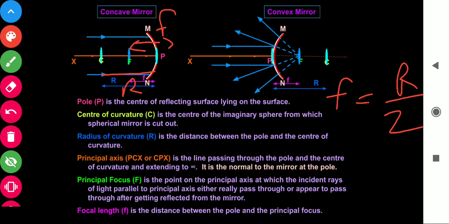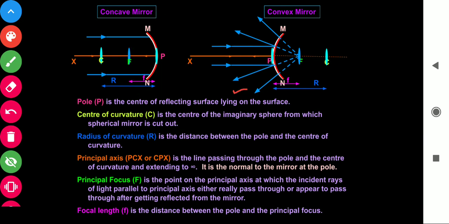What is the principal focus? When parallel incident rays come parallel to the principal axis, then after reflection they pass through, or just appear to pass through, a point; that is called the principal focus. This is the same for concave and convex mirrors. If we complete this, this is the imaginary sphere and this is the reflecting part.